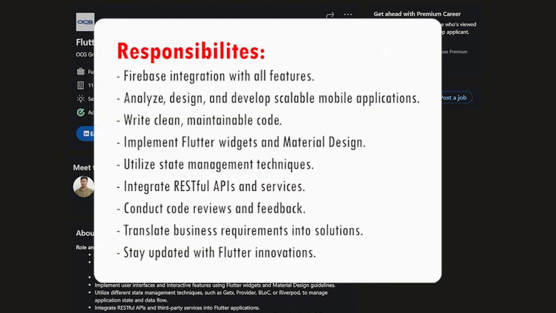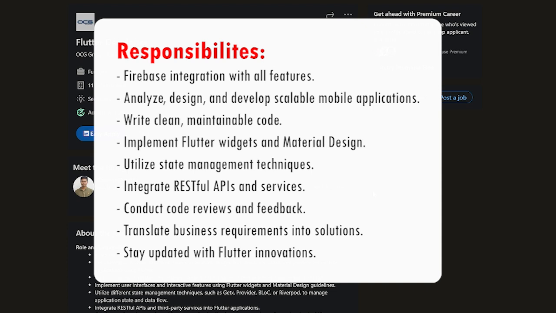Collaborate with cross-functional teams to analyze, design, and develop mobile applications using Flutter. Write clean, maintainable, and efficient code in Dart, following best practices and coding standards. Implement user interfaces and interactive features using Flutter widgets and material design guidelines. Utilize state management techniques like GetX, Provider, BLoC, or Riverpod to manage application state and data flow effectively.